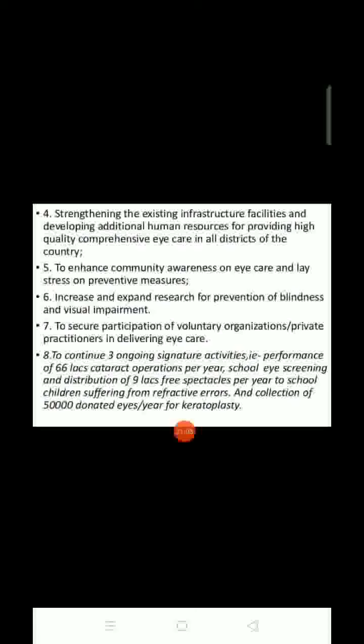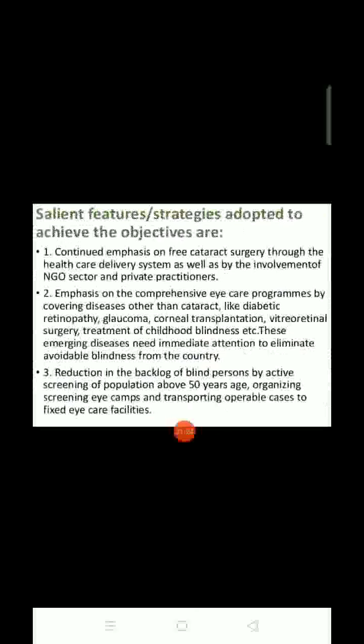We have to continue 3 ongoing signature activities: performance of 66 lakh cataract surgeries, school eye screening with distribution of 9 lakh free spectacles per year to school children suffering from refractive errors, and the collection of 50,000 donated eyes per year for keratoplasty, which began in 1976.